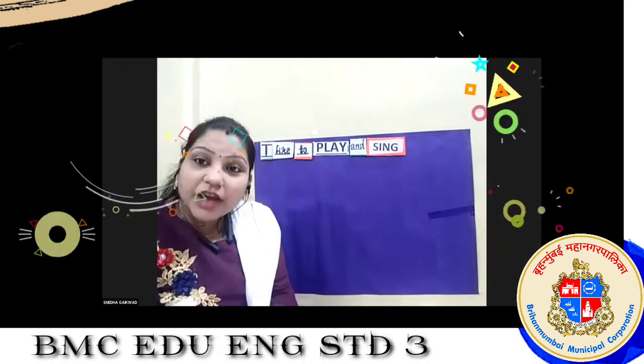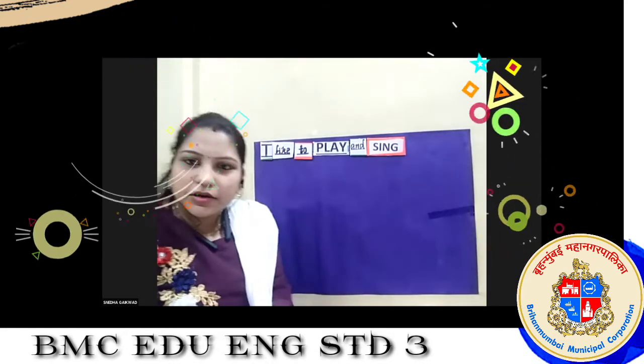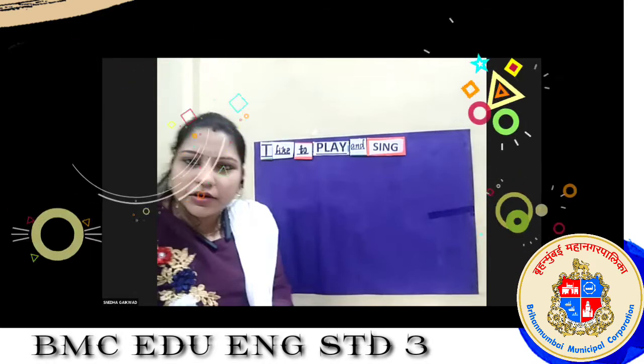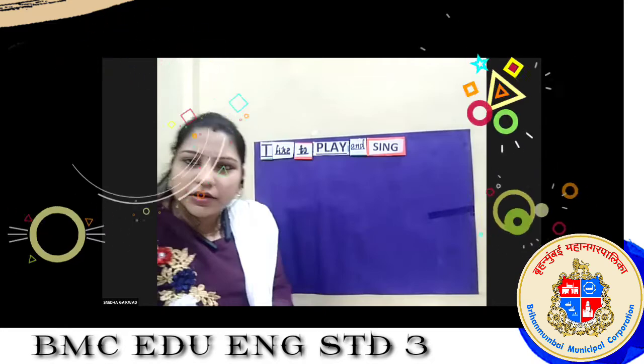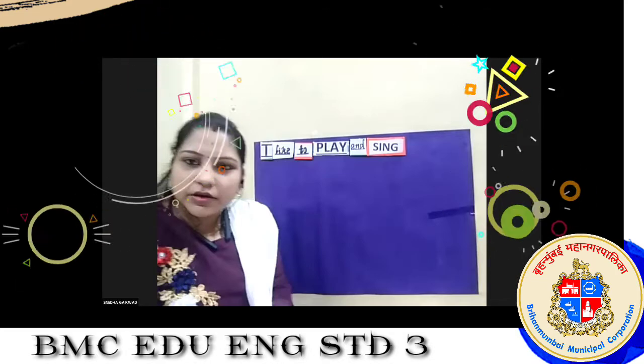So today we are going to see how we make sentences by using many of these words which we already know.